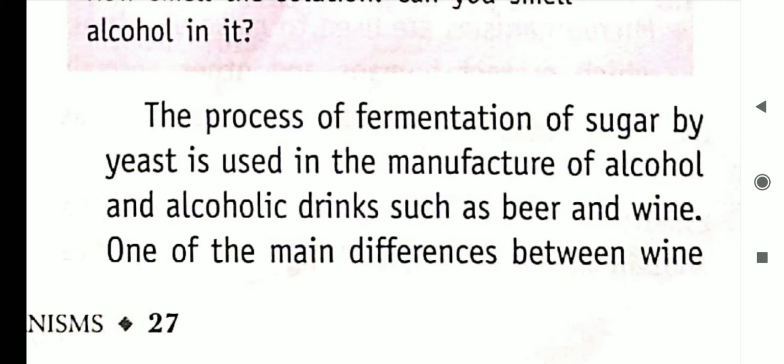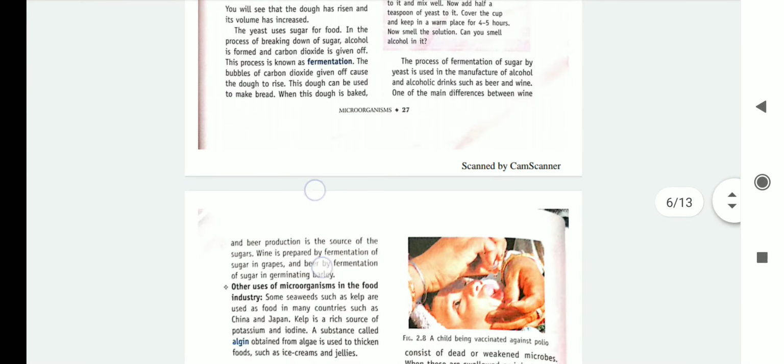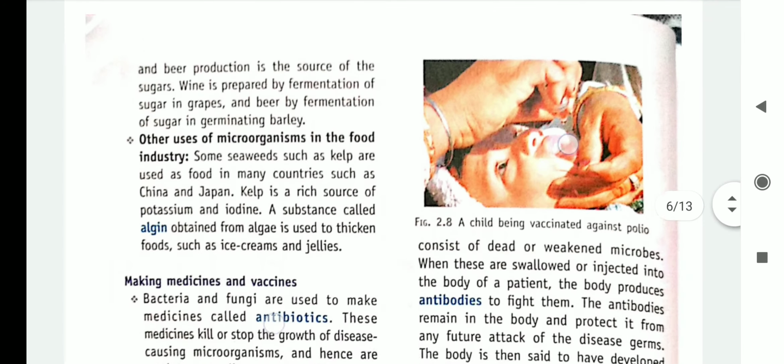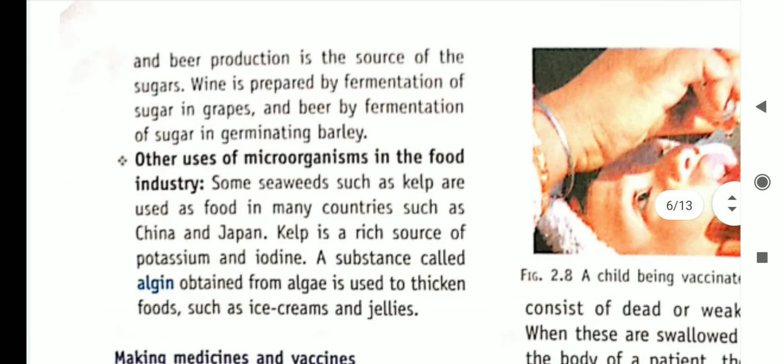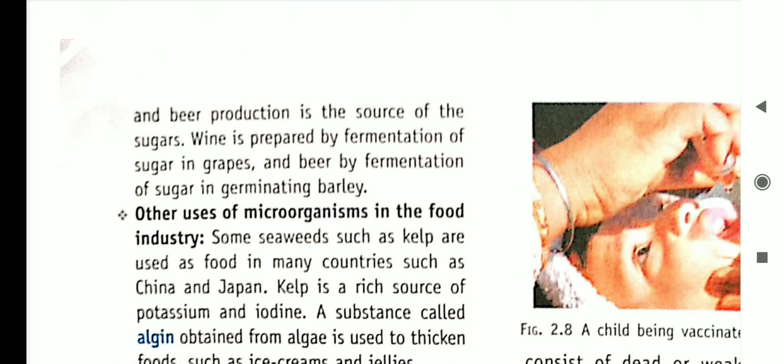So there is a difference between beer and wine. Both are processed in the same manner with the fermentation process. So where is the difference? Let us see. Beer production is the source of the sugars. Wine is prepared by the fermentation of sugar and grapes, and beer is made by the fermentation of sugar and germinating barley. So for wine we need grapes, and for beer we need barley.